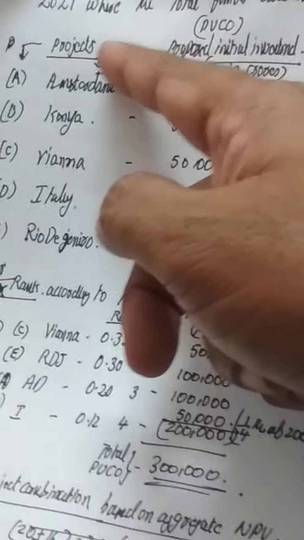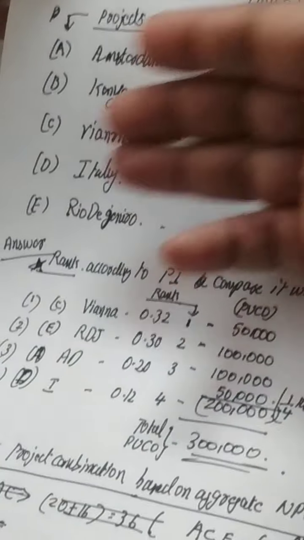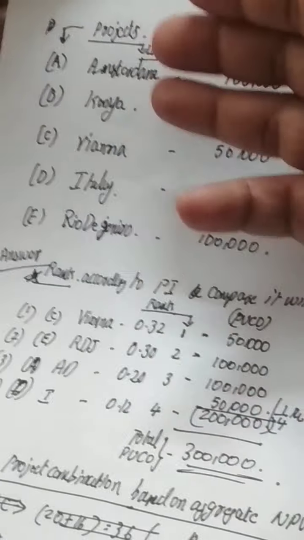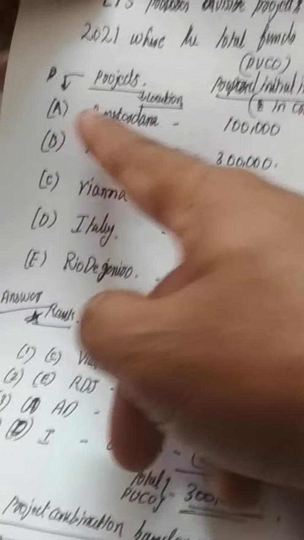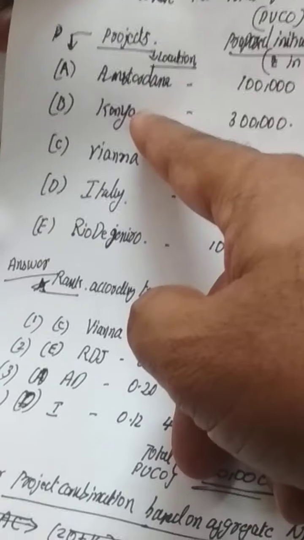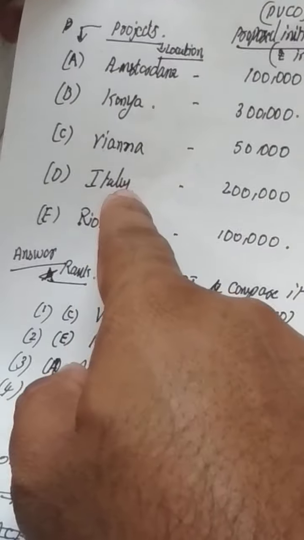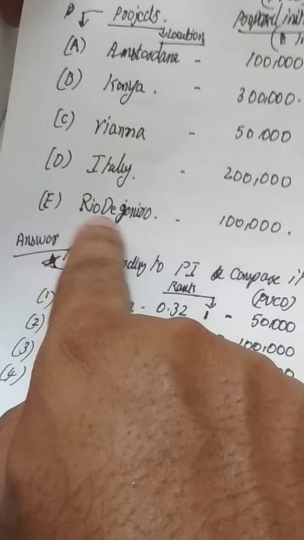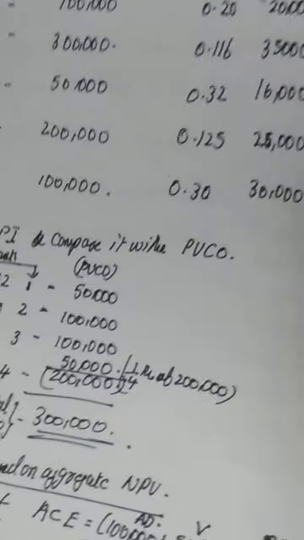And there are various projects in front of them. It's a software company, an IT company. They have different projects in their hand. These are proposals of projects, not project implementation, which they are going to invest in various countries. You could see Project A, Amsterdam. Project B is in Kenya. Project C is in Vienna, Austria. Project D is in Italy. And Project E is in Rio de Janeiro, in Brazil.